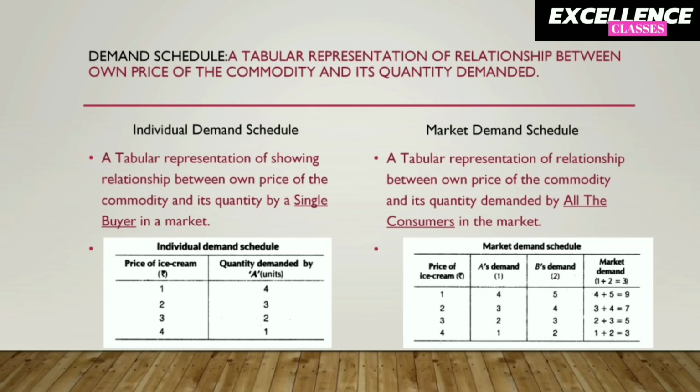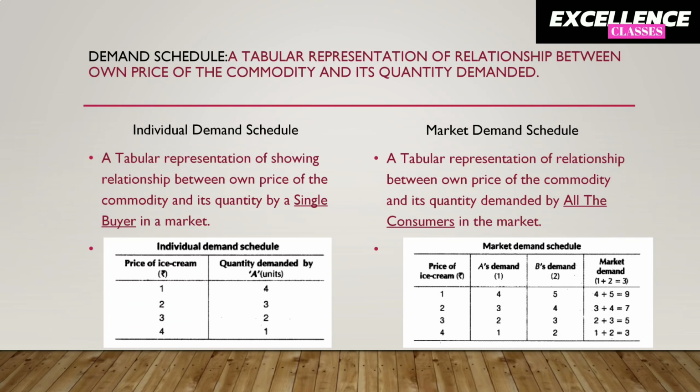As you can see in the table drawn below, at the price level of Rs 1, the quantity demanded by the consumer A is 4 units. At price level of Rs 2, the quantity demanded by consumer A is 3 units, and so on. This table represents the inverse relationship between own price of the commodity and its quantity demanded, which means that as the own price of the commodity goes higher, the quantity demanded by the consumer will decrease.